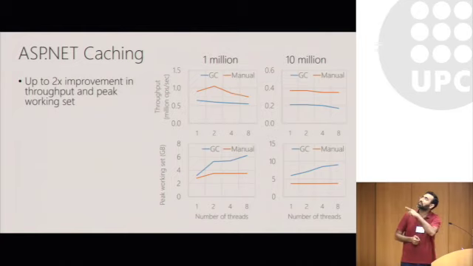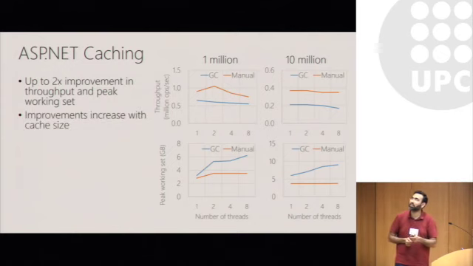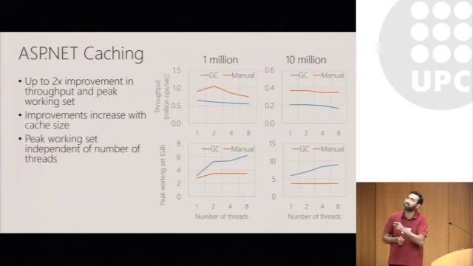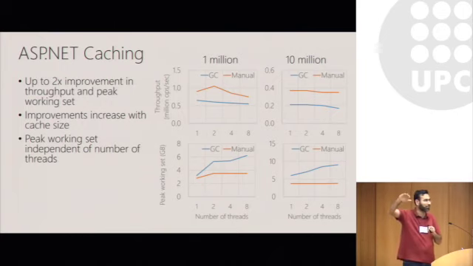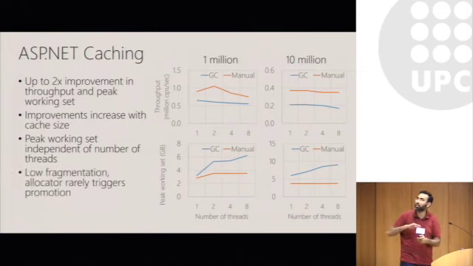For example, with a cache of size 10 million, throughput goes up from 0.2 million operations a second to 0.4 million operations a second. But what's also interesting to note is that the peak working set of this benchmark increases with the garbage collector as you increase the number of threads, which doesn't really make sense because the cache size is actually the same. But with our allocator, the peak working set is more or less the same.